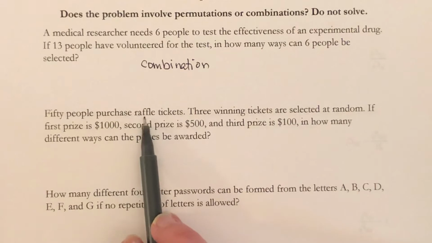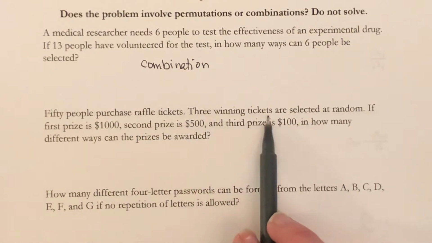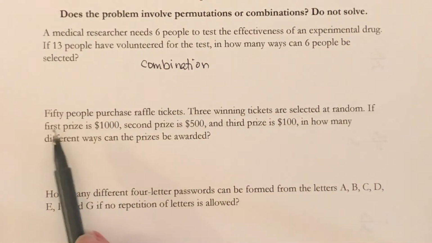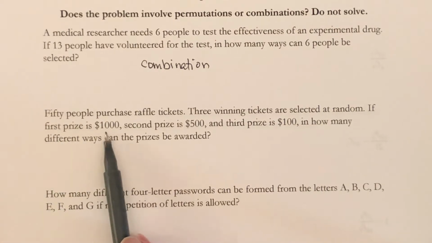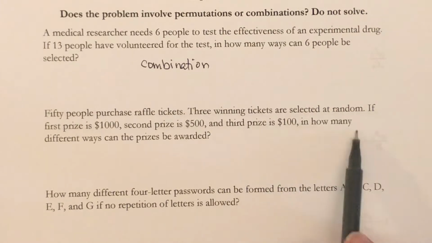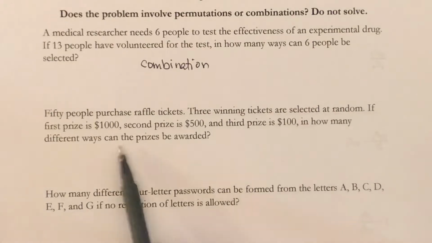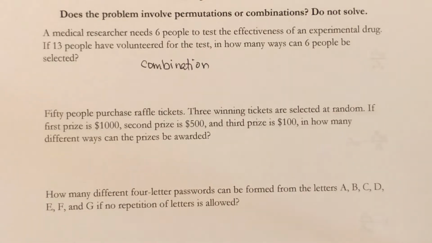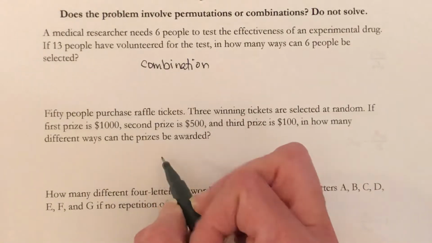50 people purchase raffle tickets. 3 winning tickets are selected at random. If first prize is $1,000, second prize is $500, and third prize is $100, in how many different ways can the prizes be awarded? Okay, so we have 50 people, 3 people win. Does it matter what order things are in? Is there a difference between being picked first, second, and third? Yes, because the prizes are different. So since order matters here, this is a permutation.